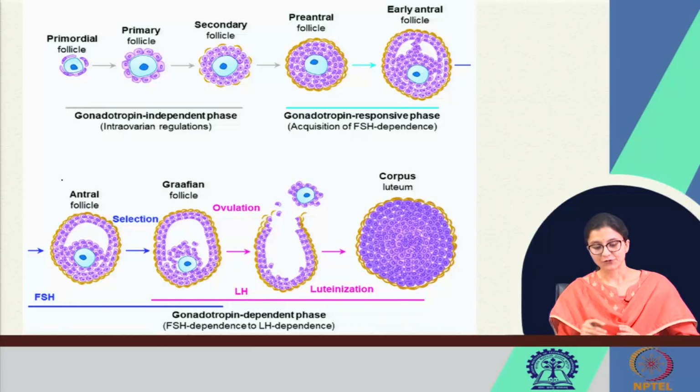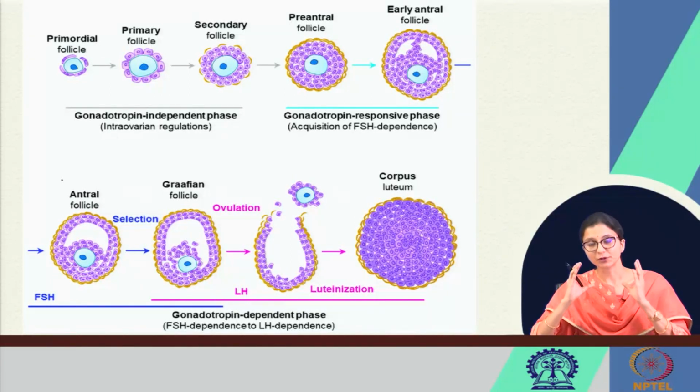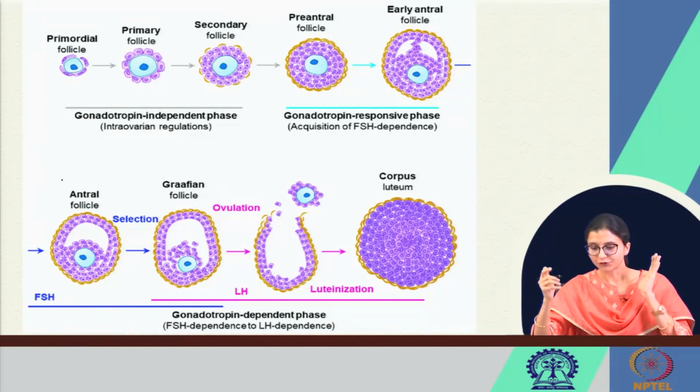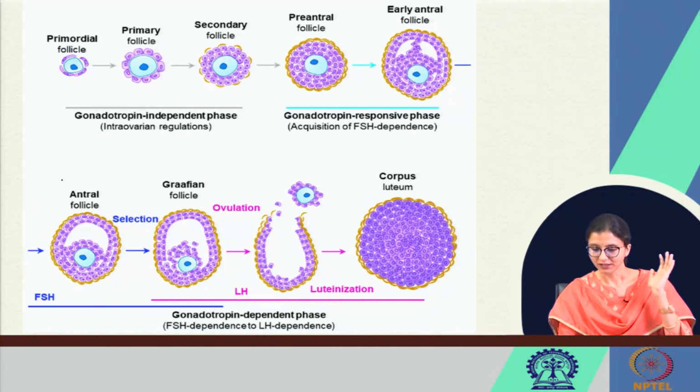Now, to sum up, from the follicular pool in the ovary, some follicles are selected or recruited from that pool and they go into the process of oogenesis, right. This recruitment of follicles from the pool is not FSH dependent. Up till the formation of preantral, up till the formation of secondary follicle, it is gonadotropin independent.